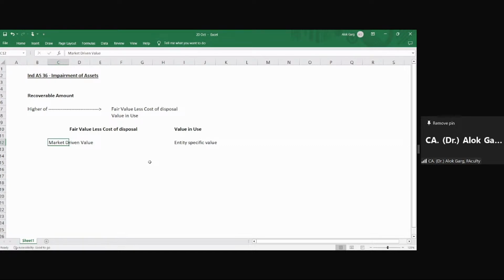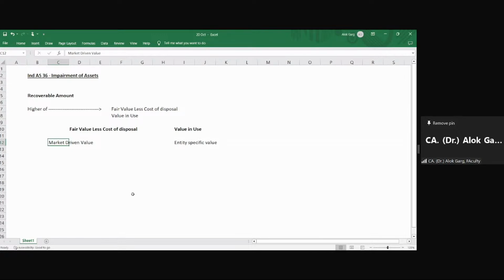So what do you think? What fees will Deloitte or EY quote? Just a wild thought, just a guess. 50,000 rupees. You're right. So probably the Big Four will quote a fee of 50,000 rupees, right?